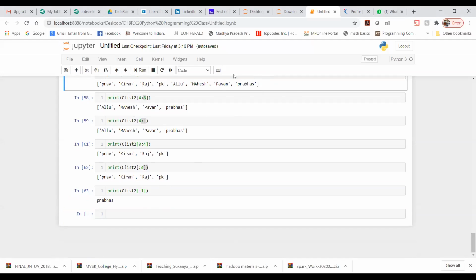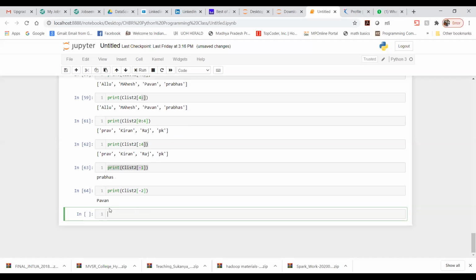Now if you wanted to enter, let's say, Pawan. Okay, so either you can mention from the beginning or you can mention from the last. So if I wanted to mention it from the last, then I would have to run like this. See, Pawan. So that is how your list works, and you will come to know how exactly we need to access each element.